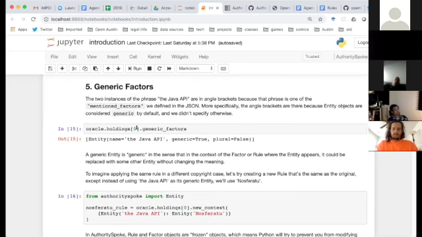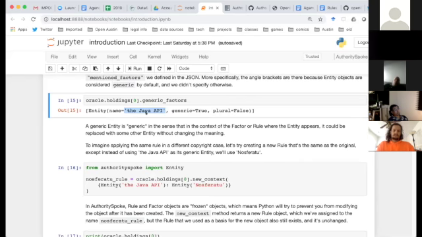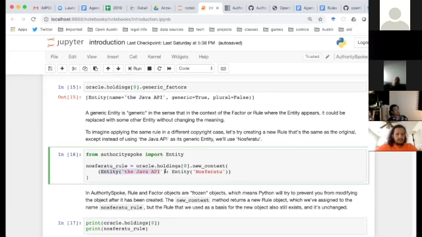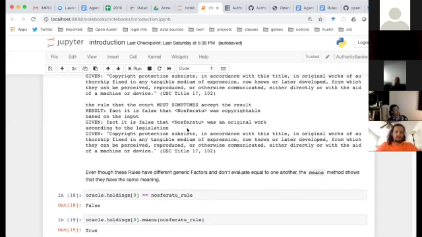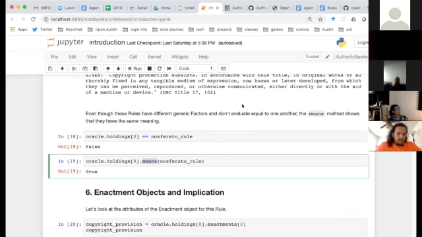This concept of generic factors would be entities that are mentioned in a rule, like for instance, the Java API, but it's generic in the sense that it could be replaced with some other copyrightable work. For instance, with this command, it replaces the Java API with another entity called Nosferatu, which was the subject of a famous copyright case. And then it shows that this rule describing the Oracle case is equal, it means the same as the same rule with different generic entities substituted in.